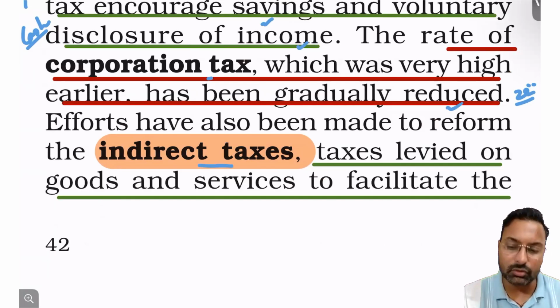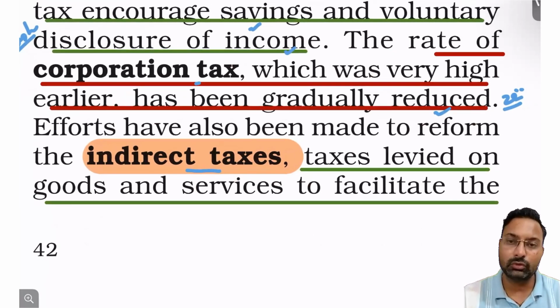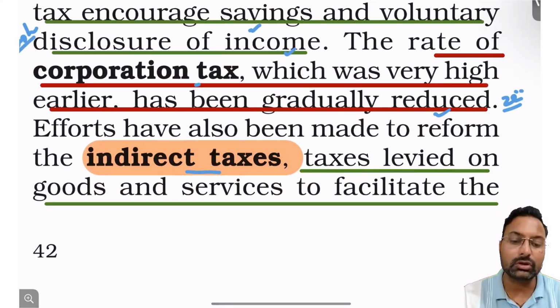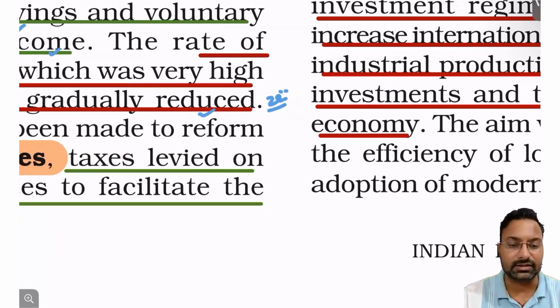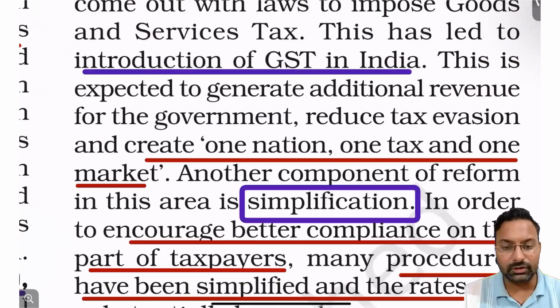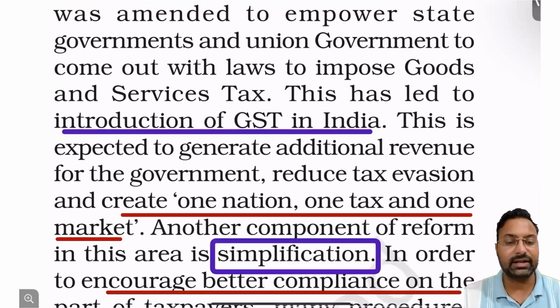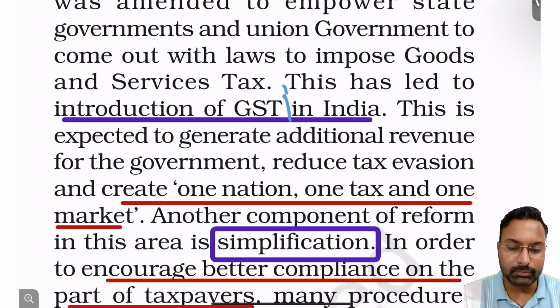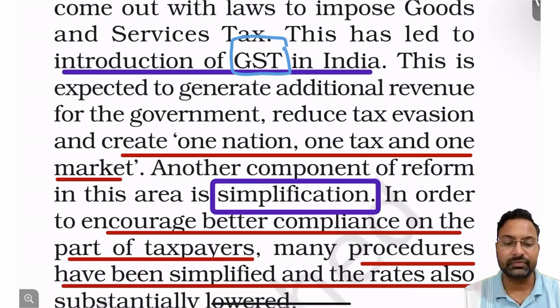In the indirect taxation also, reforms were taken up, those taxes which are put on goods and services, which are called the indirect taxes. Now, what were the reforms that were done in the indirect taxes? GST reform is one of the important reforms that has been taken up in the indirect taxes domain, right?